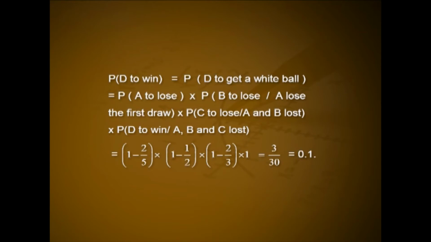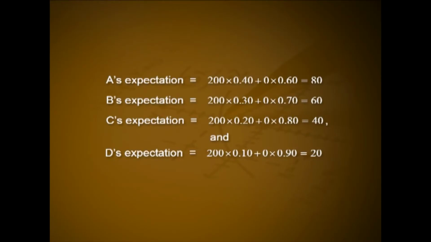That is equal to 1 minus 2 by 5 into 1 minus 1 by 2 into 1 minus 2 by 3 into 1, that is 3 by 10, that is 0.1. Based on the above calculations, it is immediate that A's expectation is equal to 200 into 0.4 plus 0 into 0.6, that is equal to 80.